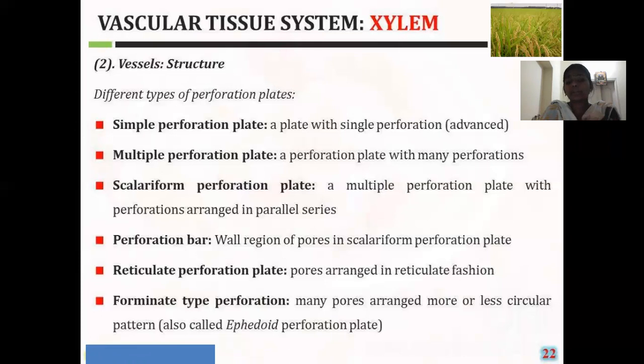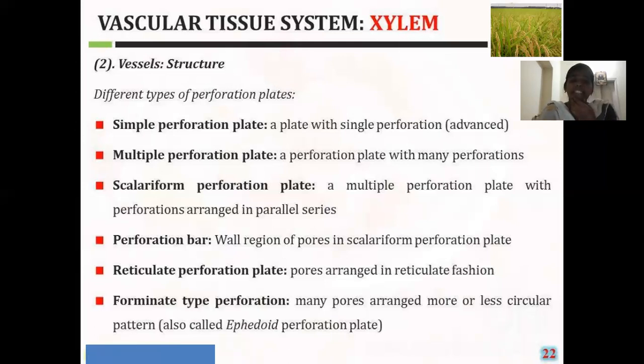When coming to the perforation bar, the pits are arranged in a ladder form only at the regions of the wall. That is the difference between the scalariform perforation and the perforation bar.